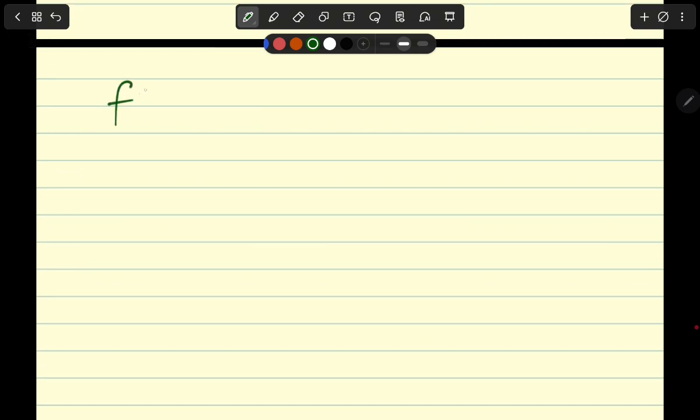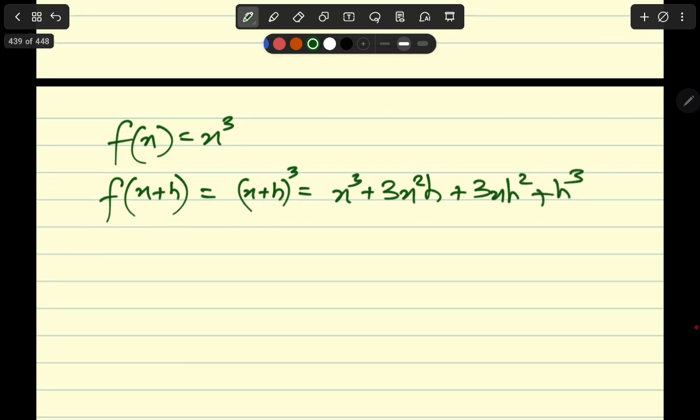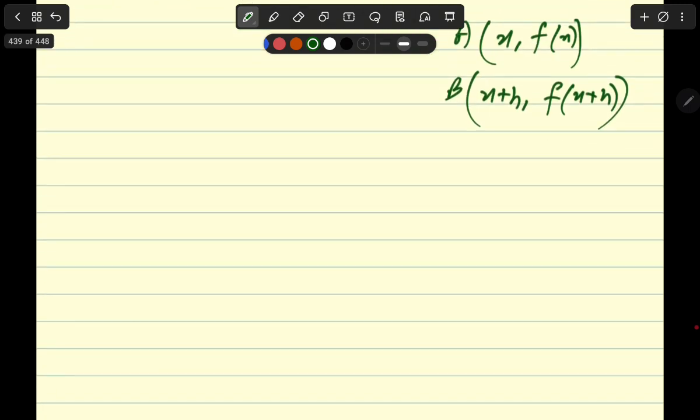So f(x) is equal to x cubed, and therefore f(x plus h) is going to be equal to (x plus h) whole cubed, which is nothing but x cubed plus 3x squared h plus 3x h squared plus h cubed, right? Now we have got two coordinates. A is x comma f(x), and B is x plus h comma f(x plus h), which is this entire thing which I don't want to put in here.